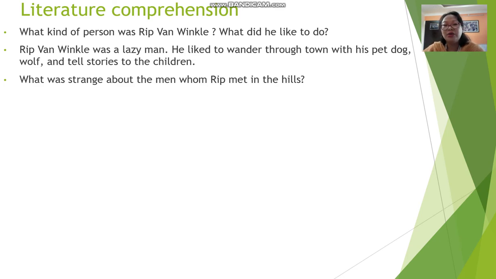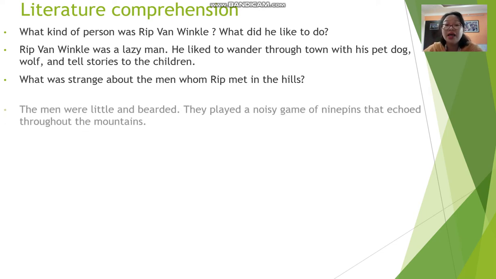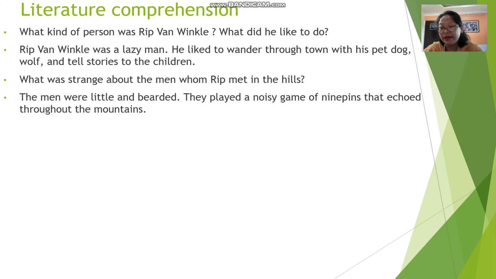What was strange about the men whom Rip met in the hills? What was so strange about them? The men were little and bearded. Bearded means those who have hair on the face. They played a noisy game of nine pins. Noisy means which involves lots of noise. That echoed throughout the mountain. Echoed, like I told you, means when your sound repeats. Okay, when you shout or when you speak, the sound repeats itself. That is echoed.